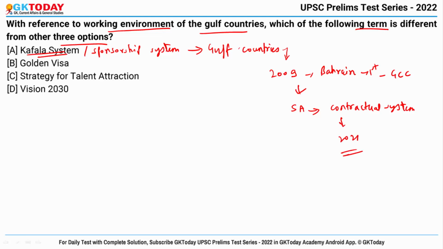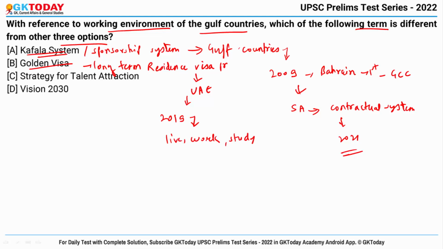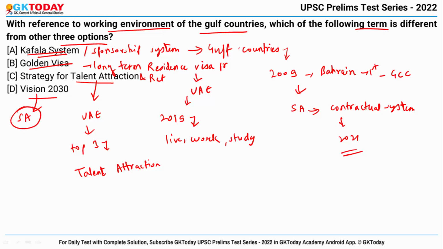Okay. Now second is golden visa. This is a long-term residence visa program of the UAE, and it was launched in the year 2019 to enable foreigners to live, work and study in the country without needing a national sponsor. Okay. Then third is strategy for talent attraction and retention. This was adopted by the UAE in its attempt to become one of the top 3 countries in terms of talent attraction. And last is Vision 2030. It is an economic transformation program of Saudi Arabia, and one of its objectives is to attract highly skilled foreigners.